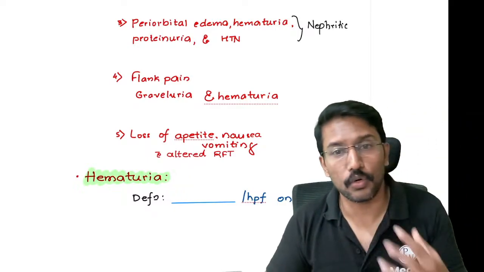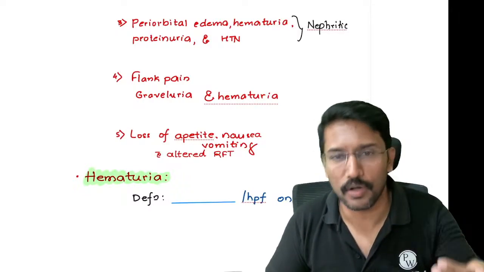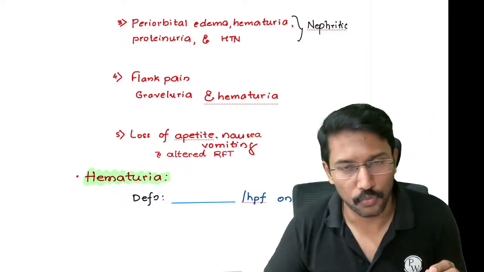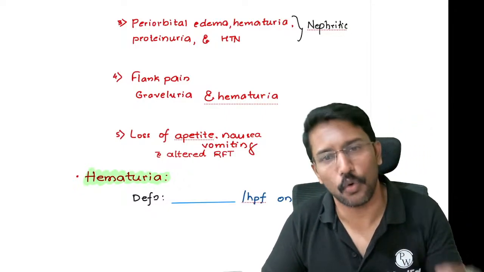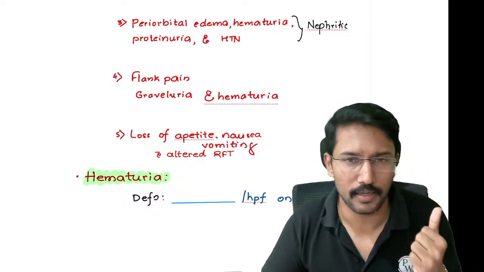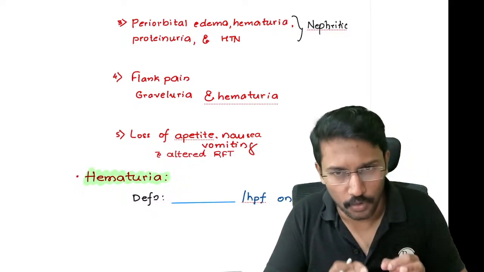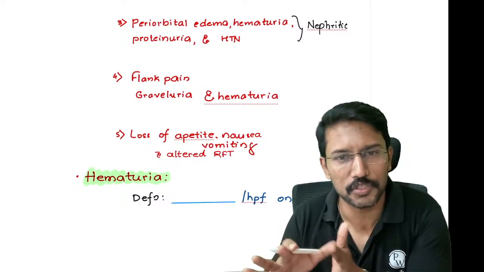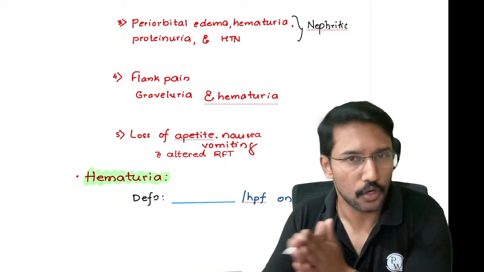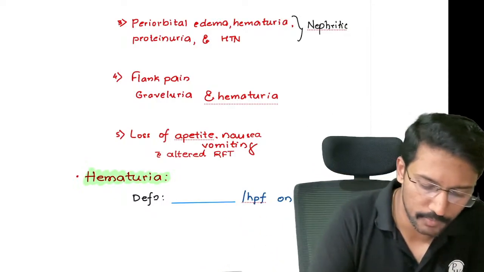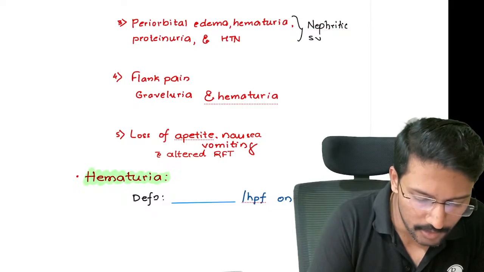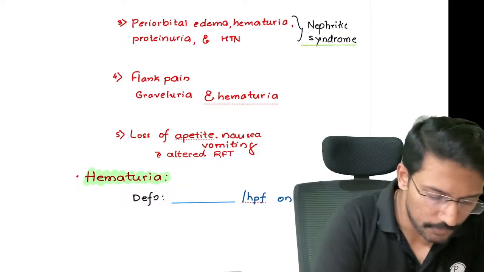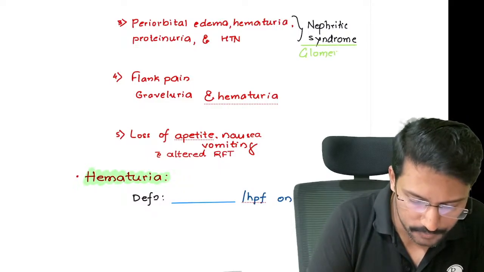You may be familiar that there are two types of glomerular pathologies: nephrotic syndromes and nephritic syndromes. What is the main difference? In nephritic syndrome, apart from the proteinuria, you also have hematuria and classical periorbital edema. In nephrotic syndrome, you can have all the same symptoms, but most importantly, the proteinuria will be much higher and the severity of hypertension is slightly lower, right? So if you see a patient with periorbital edema, hematuria, proteinuria and hypertension, think of nephritic syndrome. And whenever you have nephritic syndrome, it means the disease is affecting the glomeruli. So it is a glomerular disorder.